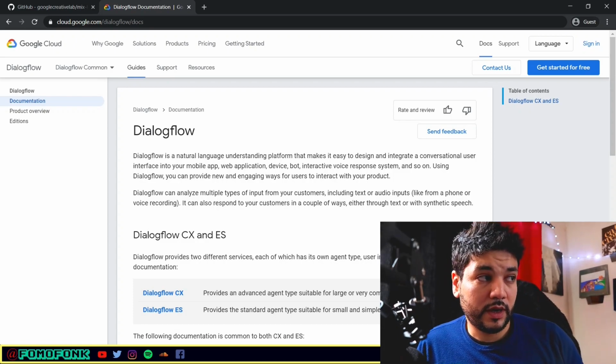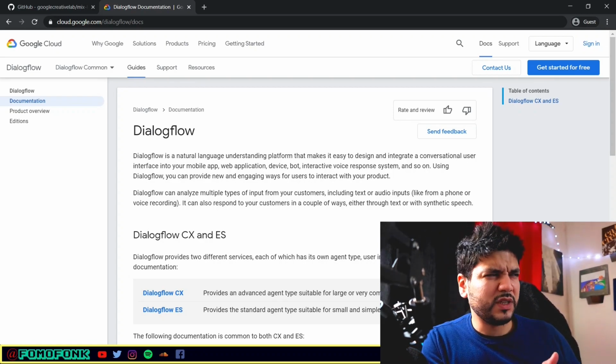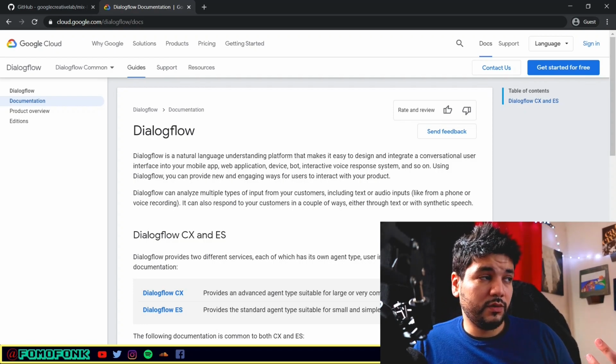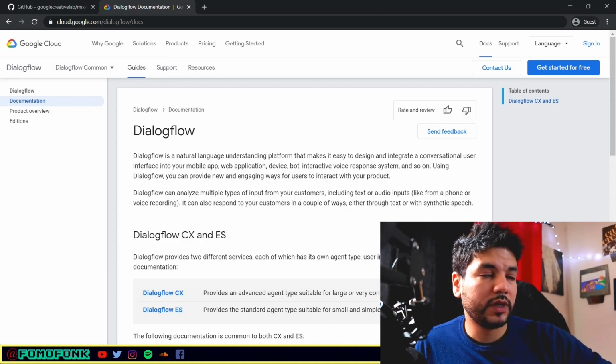Now you might say, okay, how do I use that? Well, you can actually use Dialogflow. You'll need a couple of things set up though. You need to open a Google Developers account, which is free. You can just enable it for your own current Google account.